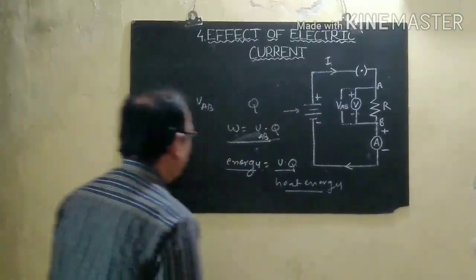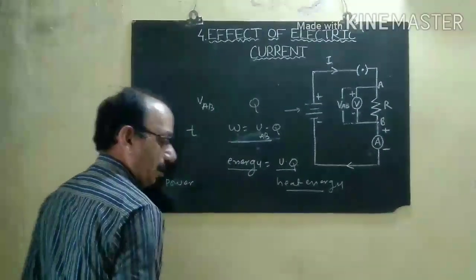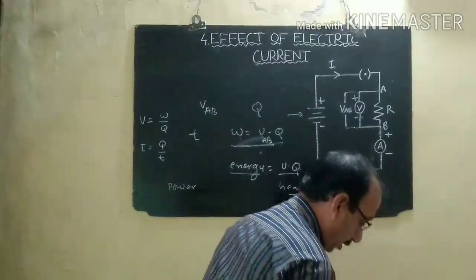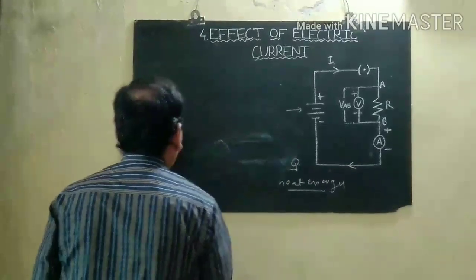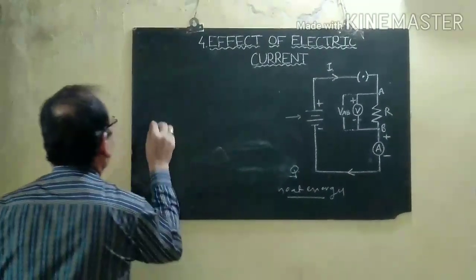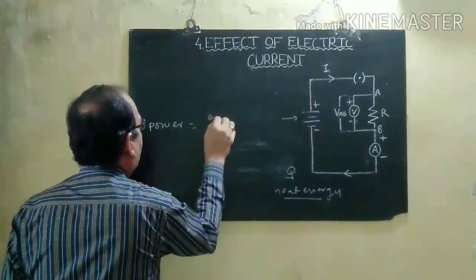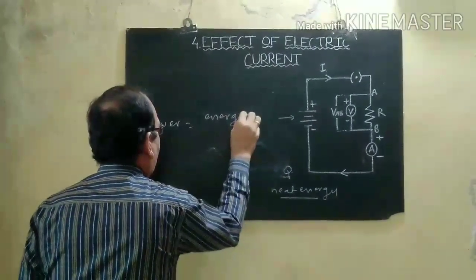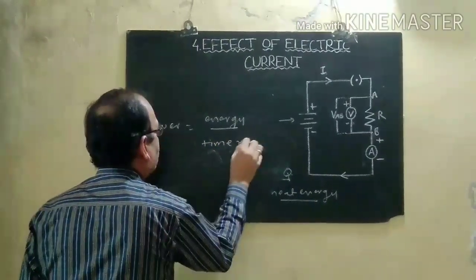Then what is power? Power is energy in the time required.